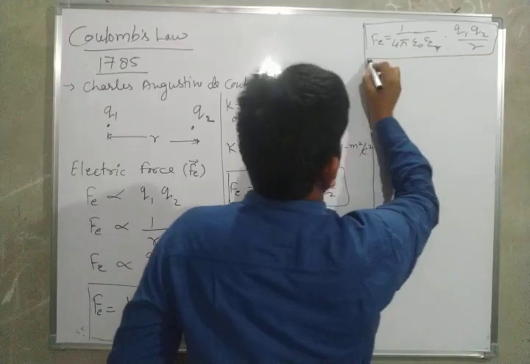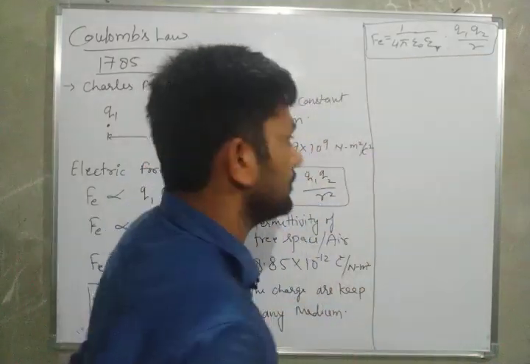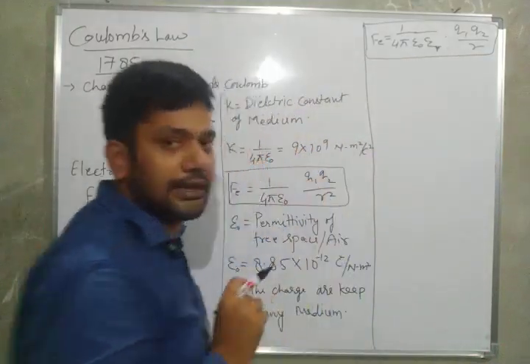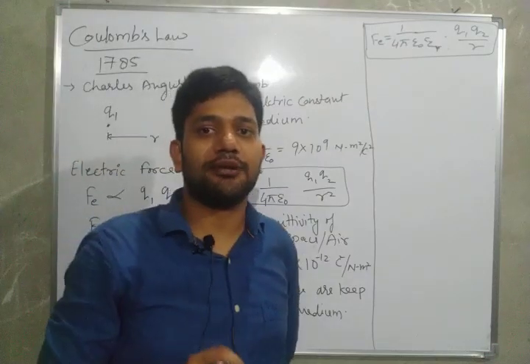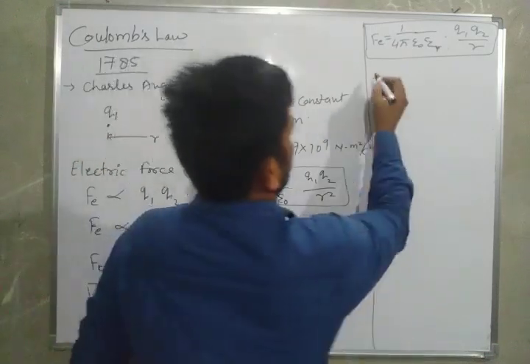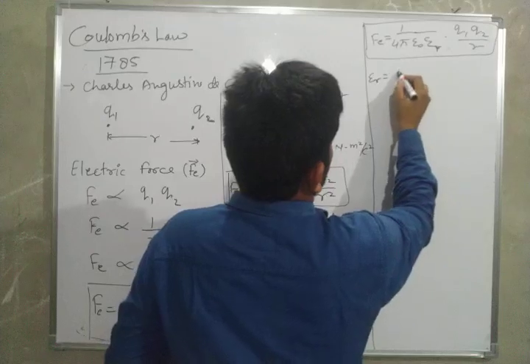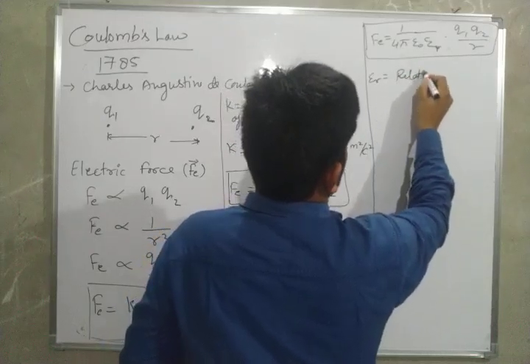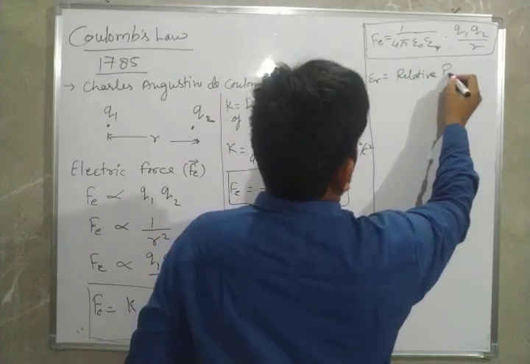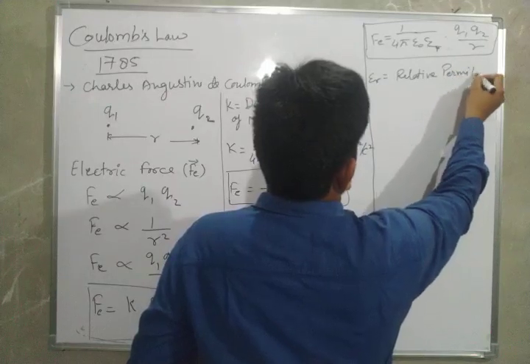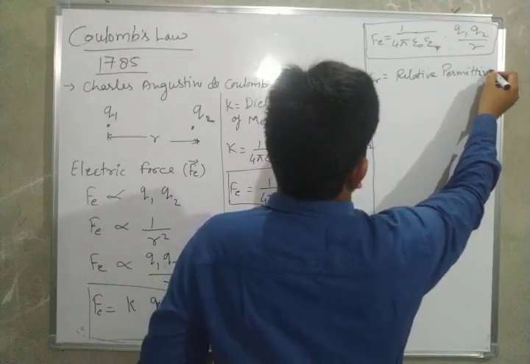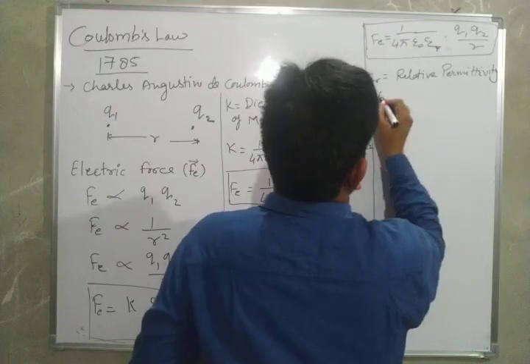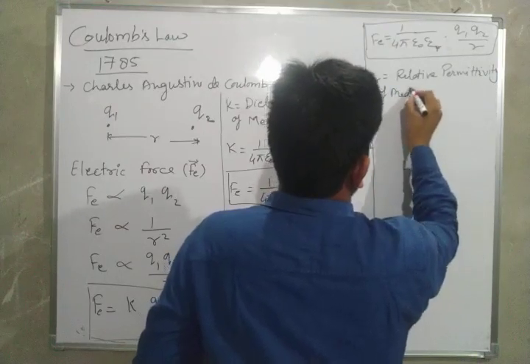This is valid for any medium. What is epsilon r? Epsilon r is the relative permittivity of the medium.